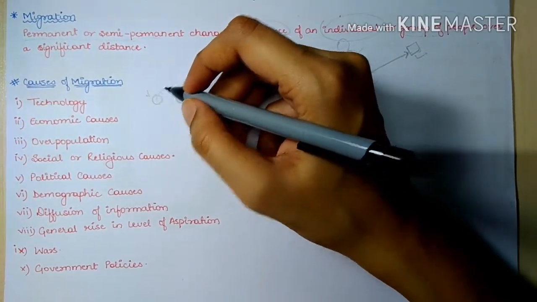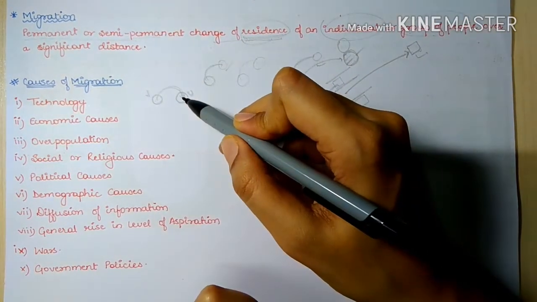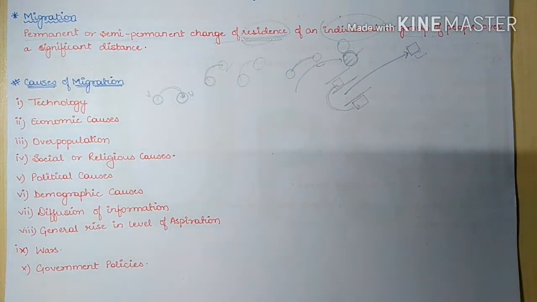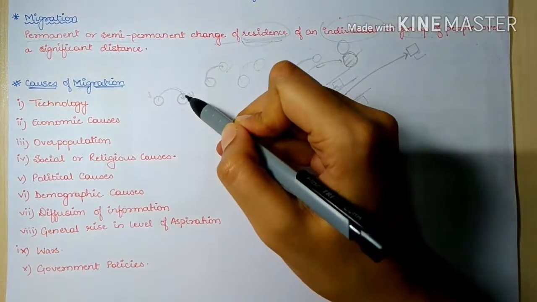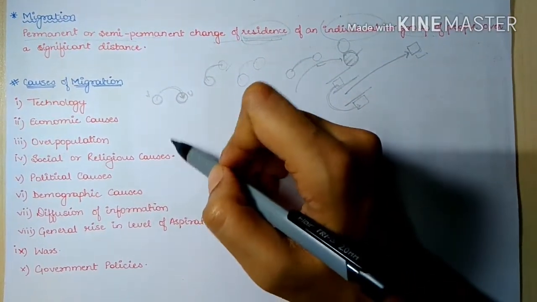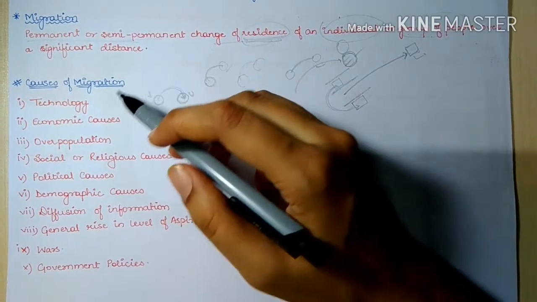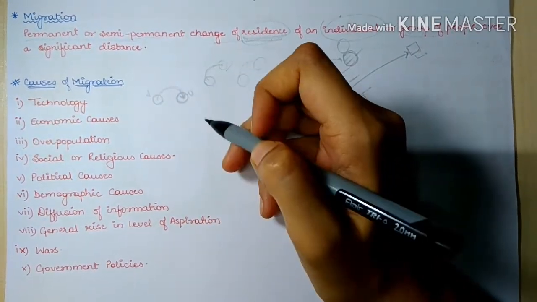Because of access to higher technology, people tend to migrate to higher technological regions, so that they will have better access to technology, development, and more employment facilities and opportunities.